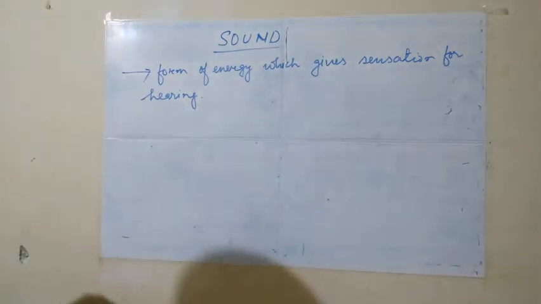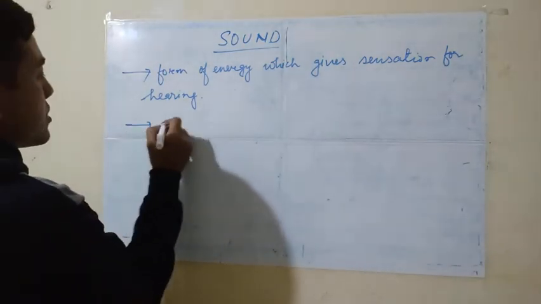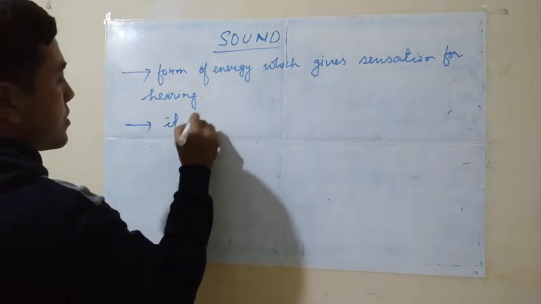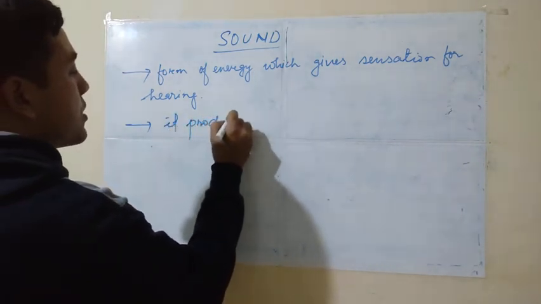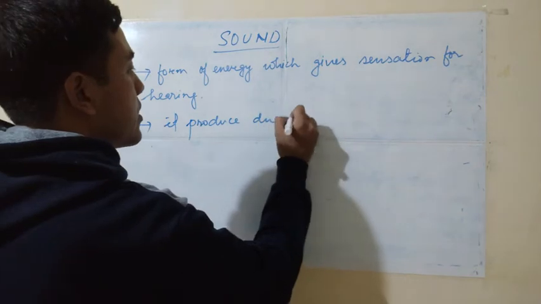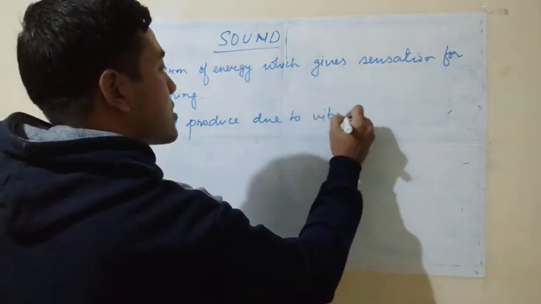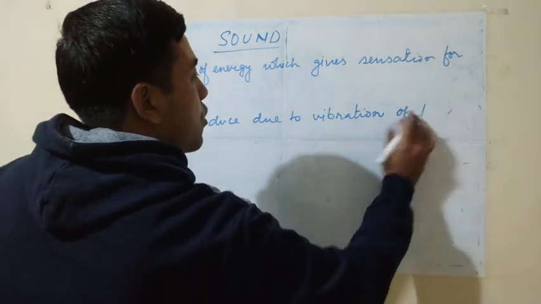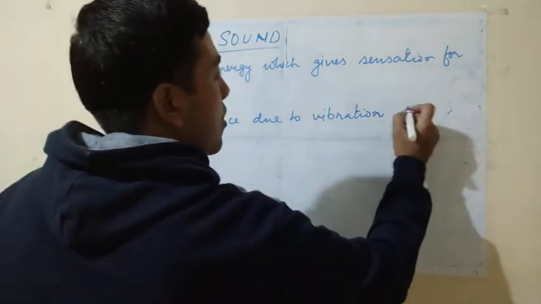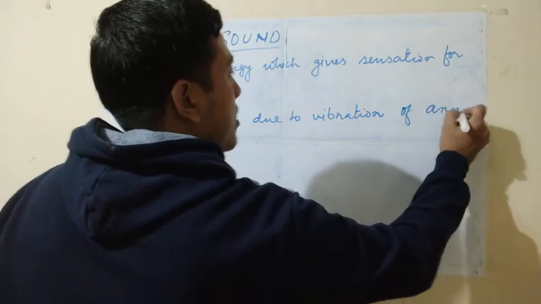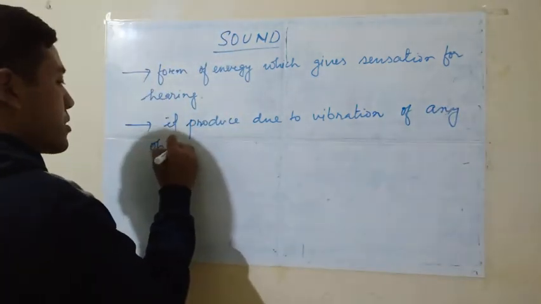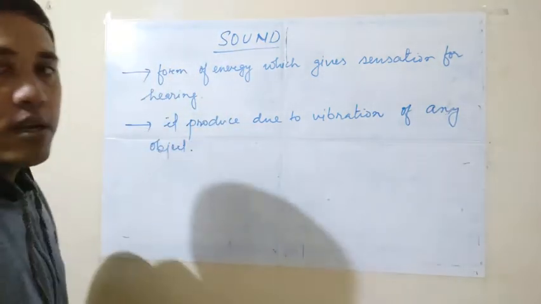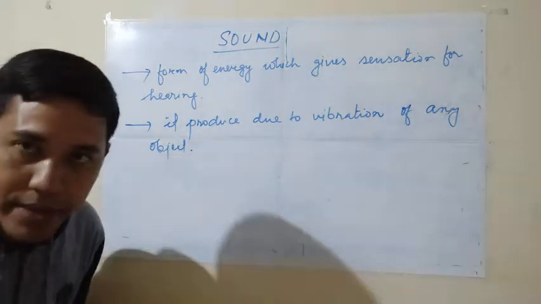Now what is the sound? Okay, sound is produced due to the vibration of any object. Vibrations of any object, right? Sound is produced due to vibration of any object.